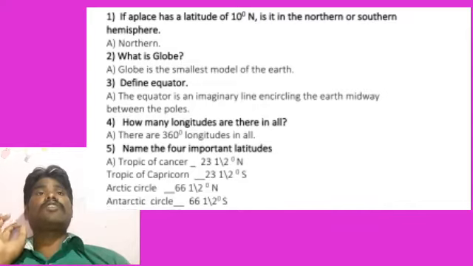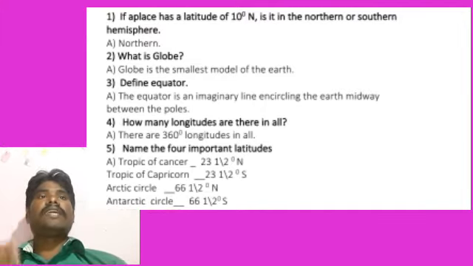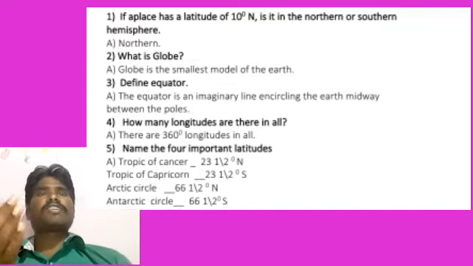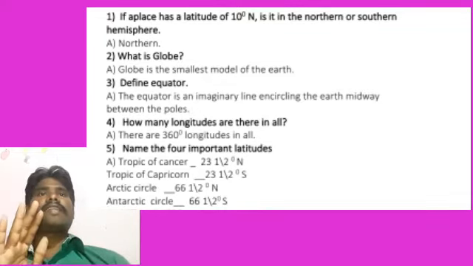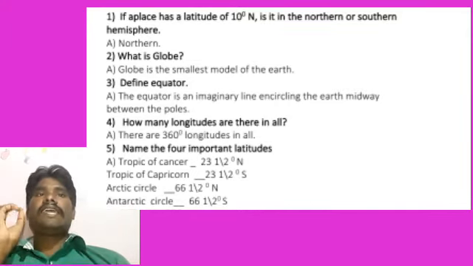What did it say in the first question? If a place has a latitude of 10 degrees north, is it in the northern or southern hemisphere? Since it is 10 degrees north, you must say it is the northern hemisphere. Answer is northern. Next, second question.